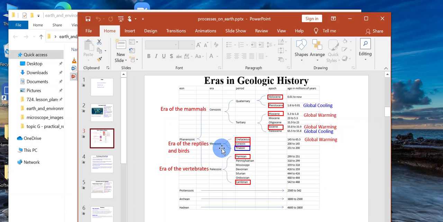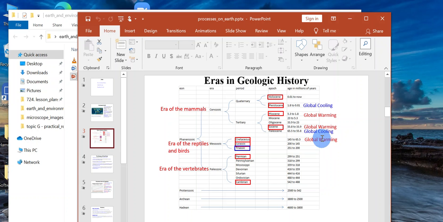Dinosaurs were huge, so mammals were the size of a rat or a squirrel. The death of the dinosaurs gave a chance to the mammals to grow and prosper. So the last era, the era of the mammals, called Cenozoic, is from 65 million years ago to now.